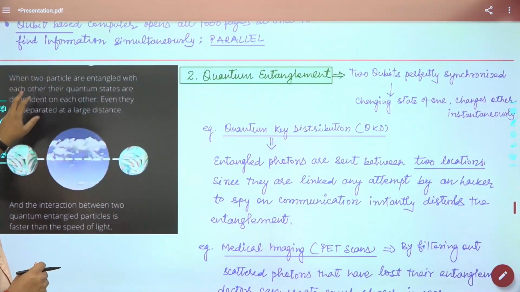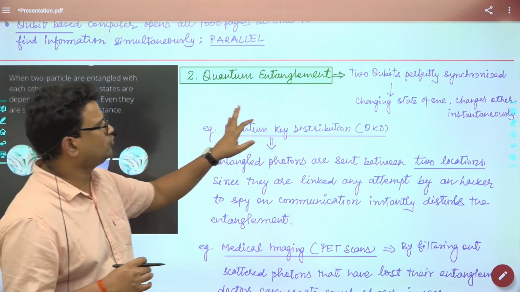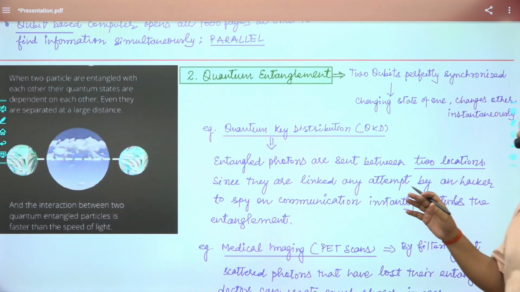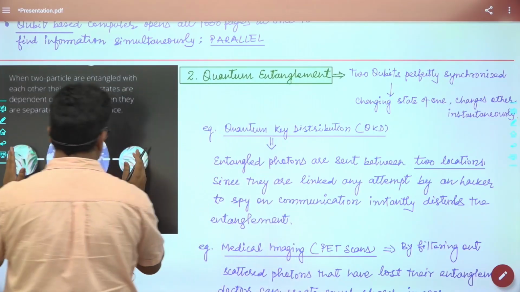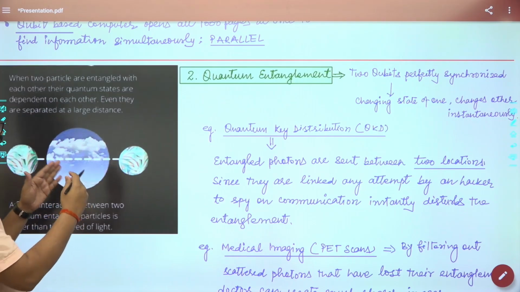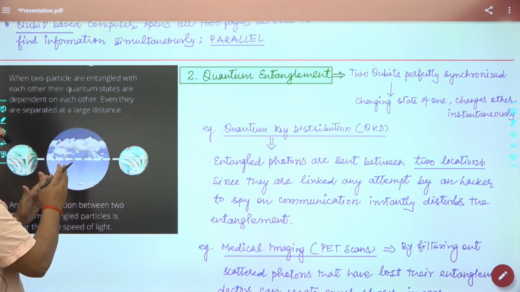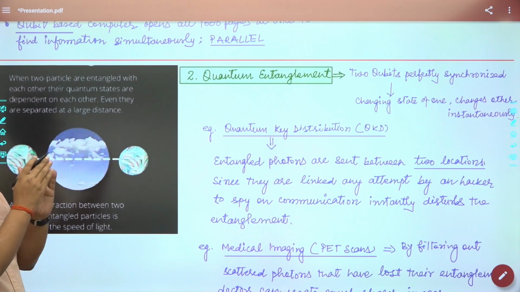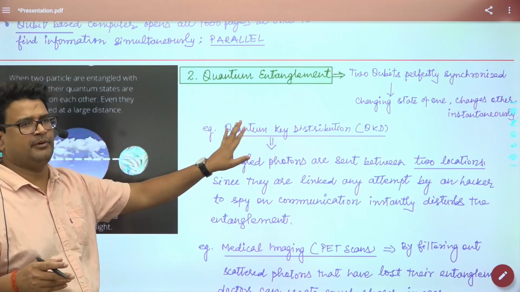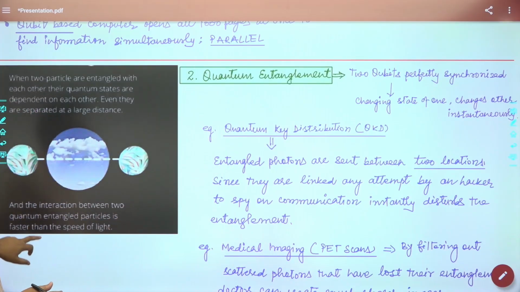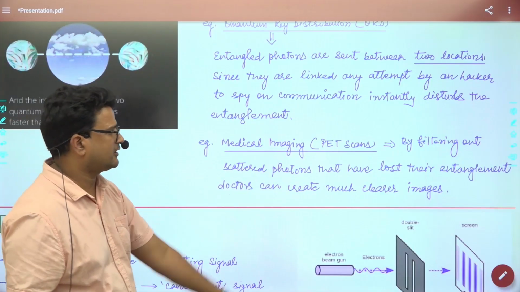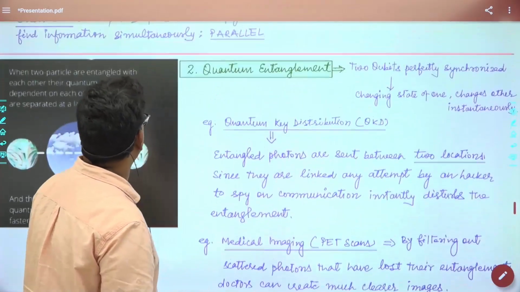Quantum entanglement means the two qubits are perfectly synchronized. This means that suppose there is a communication between two people at two different places. The qubits are entangled with each other so that if somebody wants to breach it, immediately it can be alarmed. So security keys are developed through quantum entanglement. High level security keys are developed. Medical imaging technology like PET scans are also developed through the use of quantum entanglement.